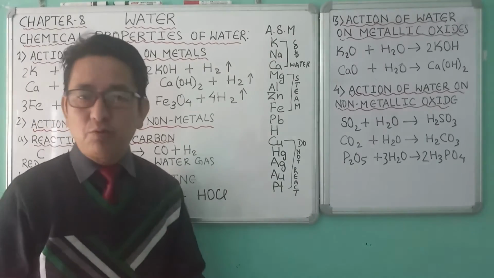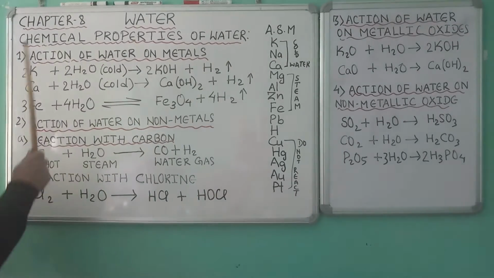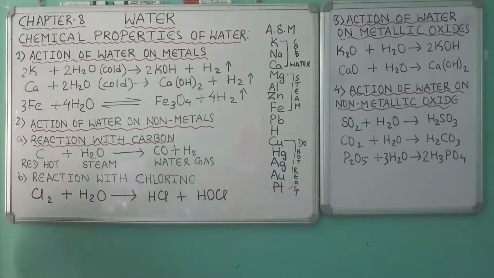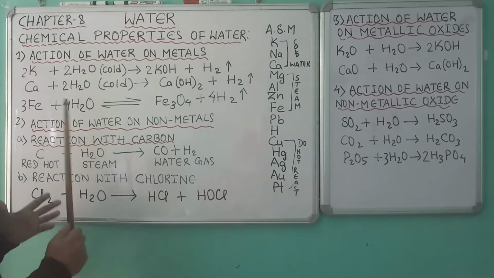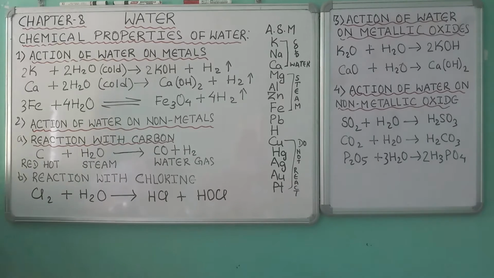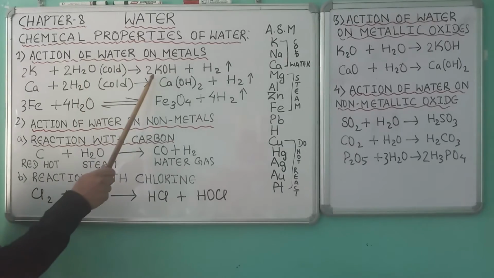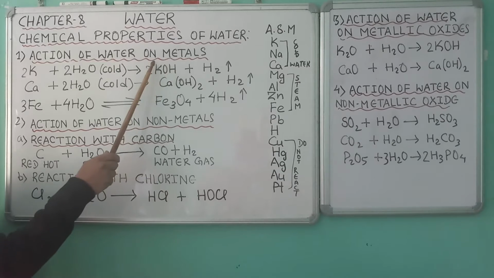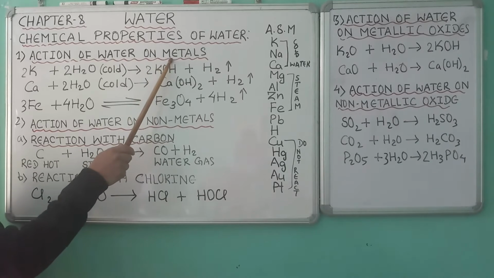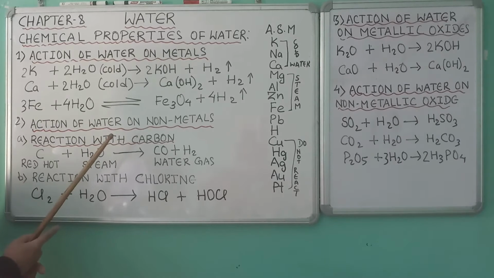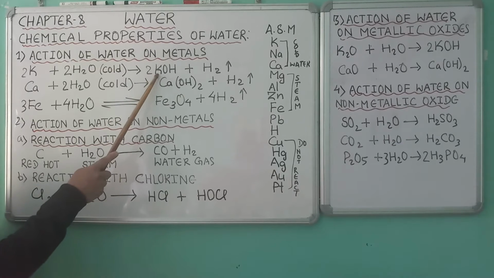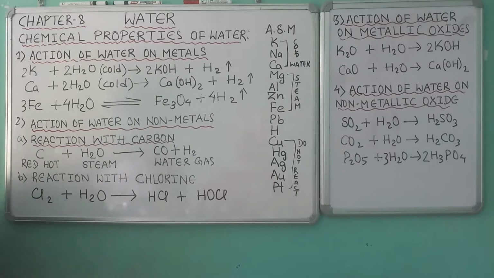Now, let's move on to today's topic, chemical properties of water. Action of water on metals. It means the reaction of water with metals. Here, when potassium reacts with cold water, hydrogen gas is evolved and it produces its hydroxide, that is potassium hydroxide, KOH. The valency of potassium is 1, hydroxide is 1. On interchanging their valency, the molecular formula of potassium hydroxide is KOH.